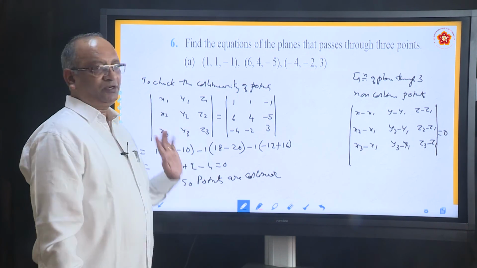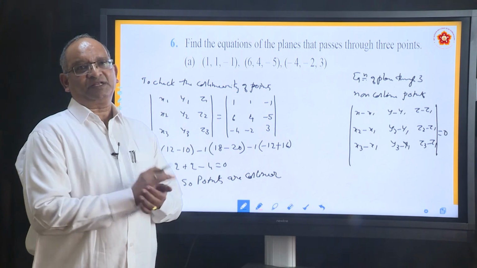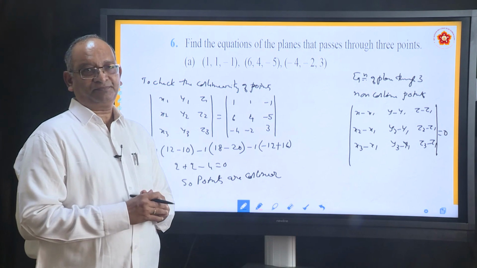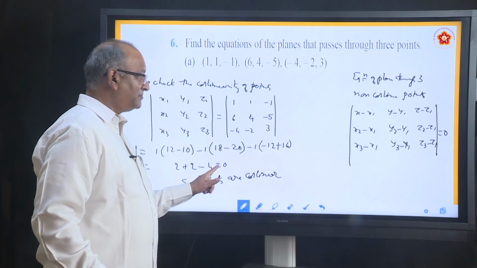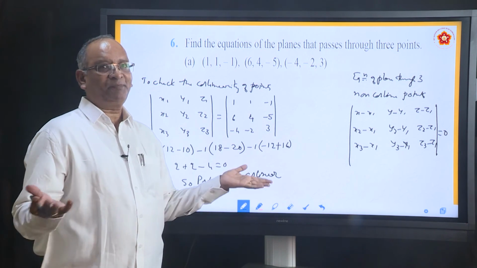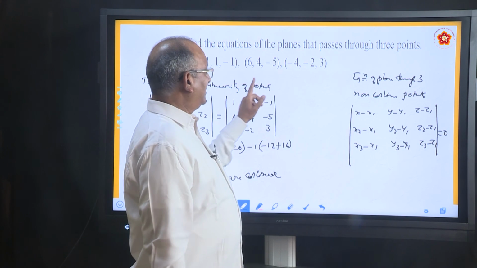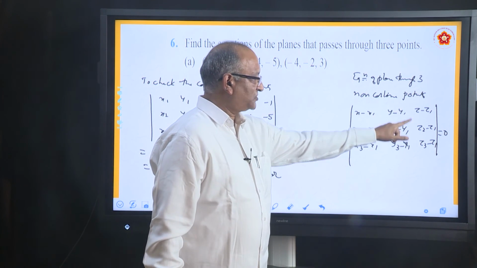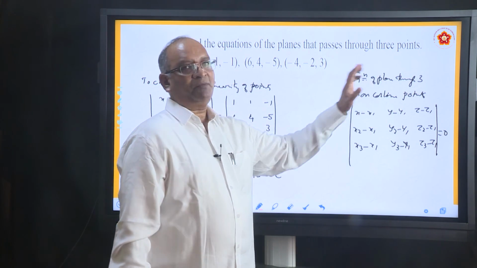Since points are collinear, we do not find the equation of plane, we do not need to use that. If this is not 0, then we will substitute in this. There is no big deal here also. x1, y1, z1, x2, everything is given. So, you will get in the form of x, y, z.